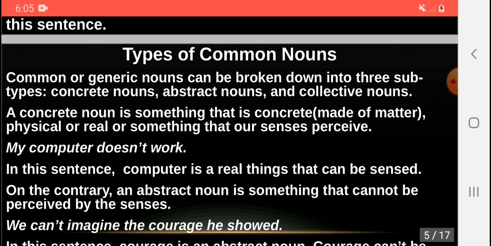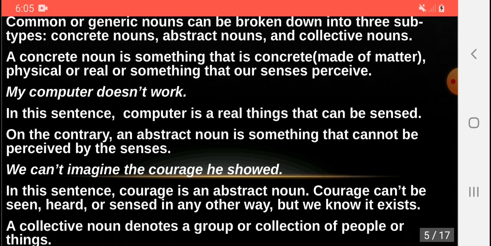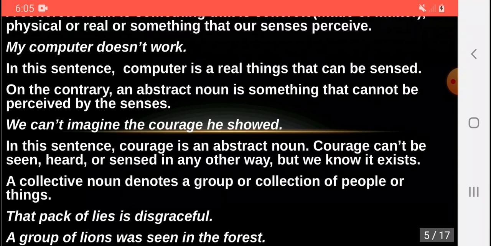On the contrary, an abstract noun is something that cannot be perceived by the senses. We cannot imagine the courage he showed. In this sentence, courage is an abstract noun. Courage cannot be seen, heard, or sensed in any other way, but we know it exists.